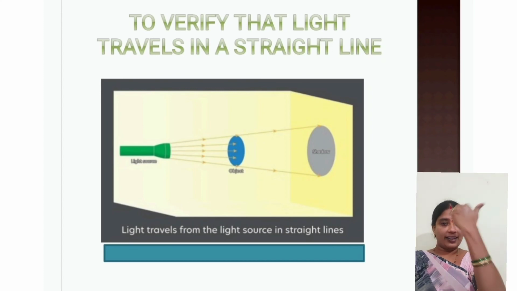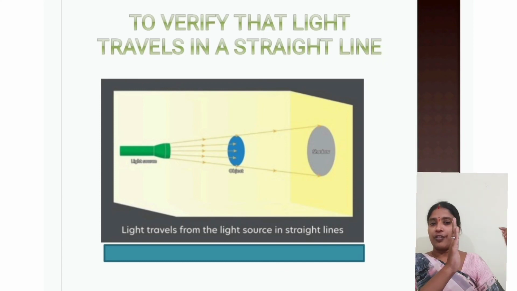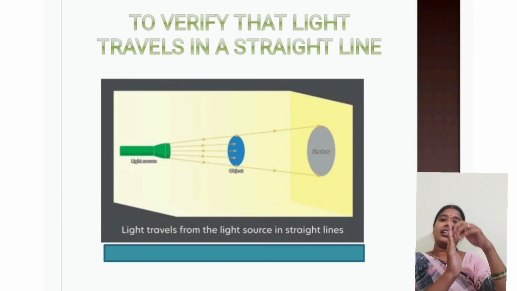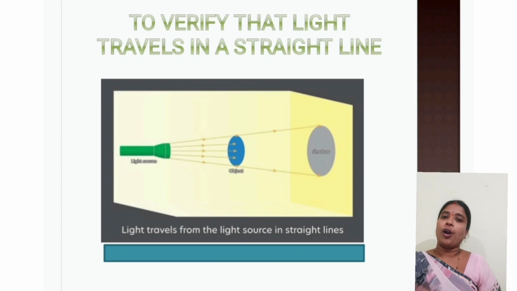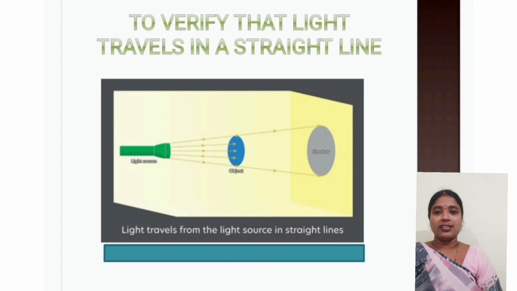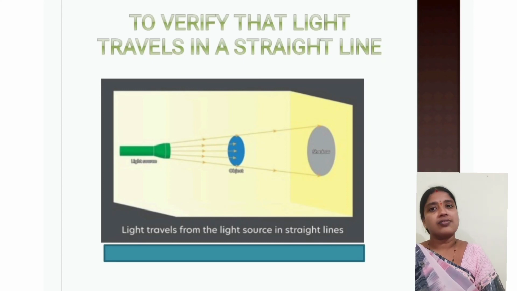So it means that light travels in a straight line, and if any object comes in front of that path, that light is blocked, and because of that blockage of the light, shadow is formed behind that object, depending upon from where the light is coming. Okay, so in this way, it proves that light travels in a straight line.